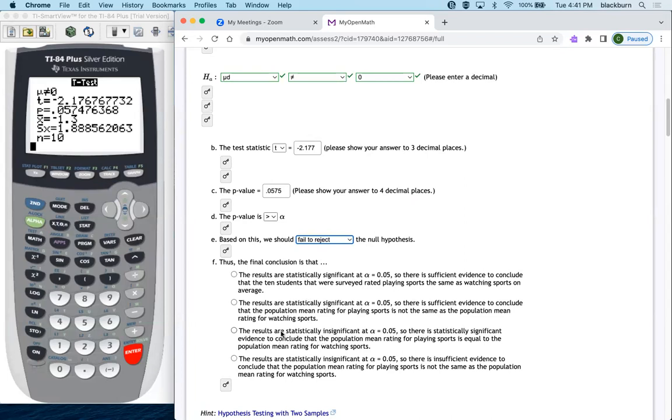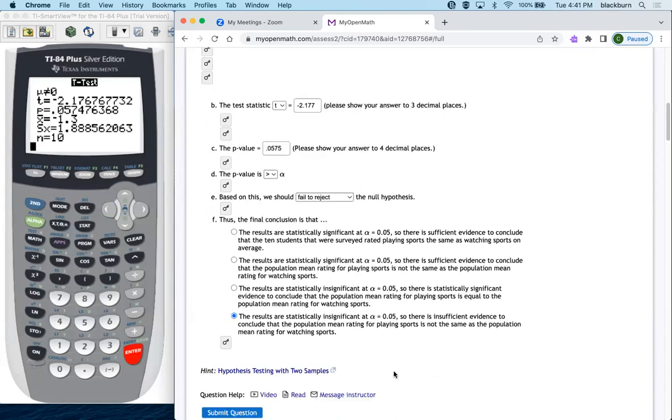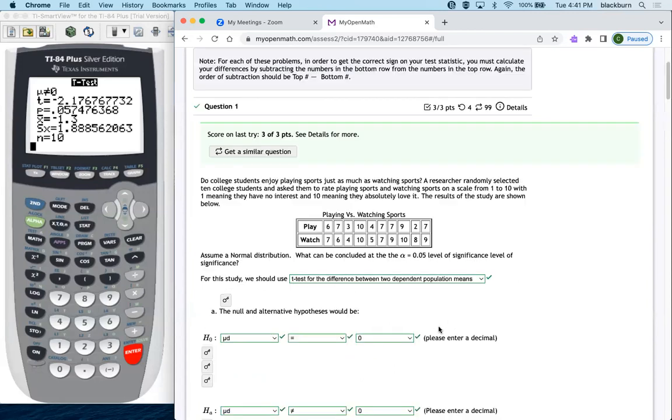So let's see, we'll read the last two. The results are statistically insignificant, so there's statistically significant evidence to conclude that the population mean for, well, that's not what we're testing. We're testing the population mean rating for playing sports is not the same as the population mean rating for watching sports. So when you look down here, you always want to look for the insufficient evidence, statistically insignificant and insufficient evidence. And then we got them all correct.